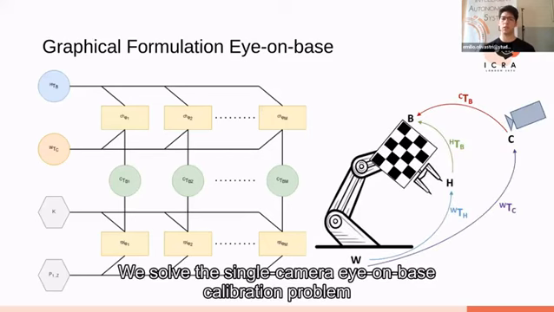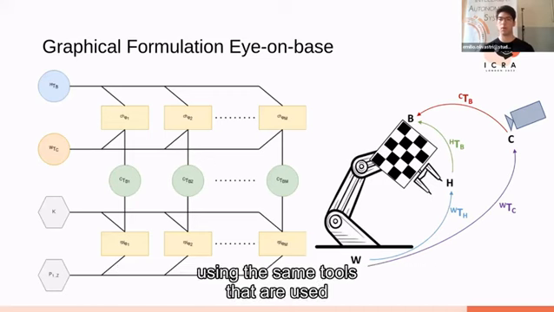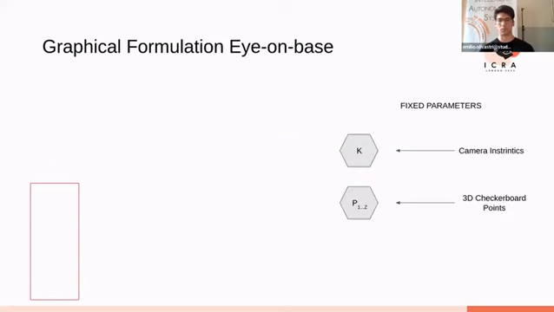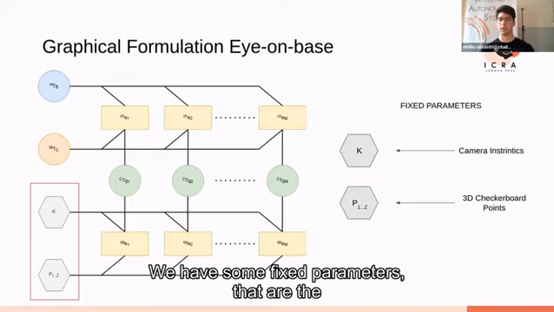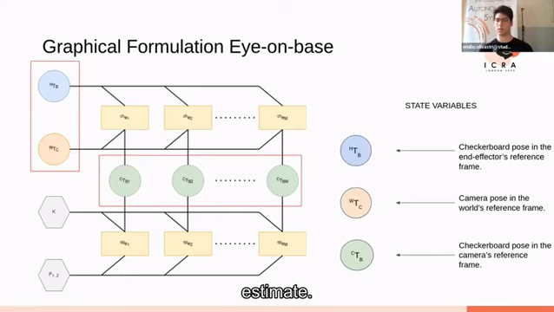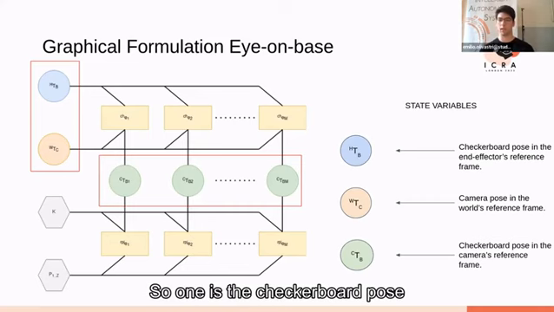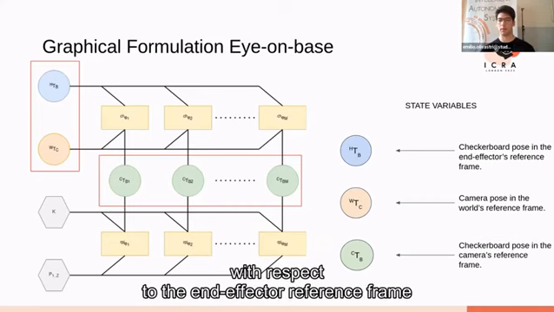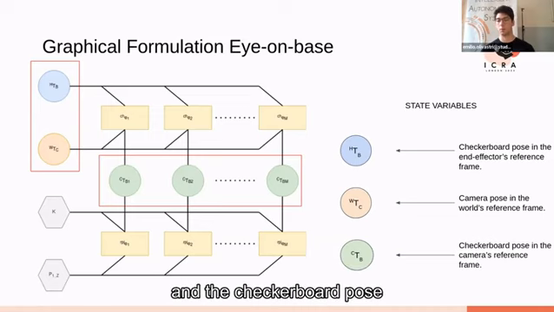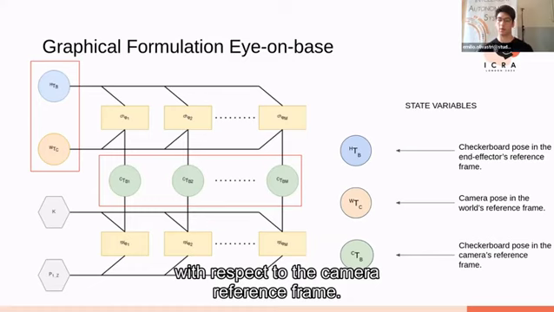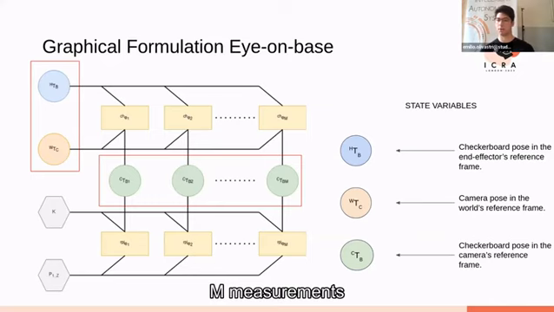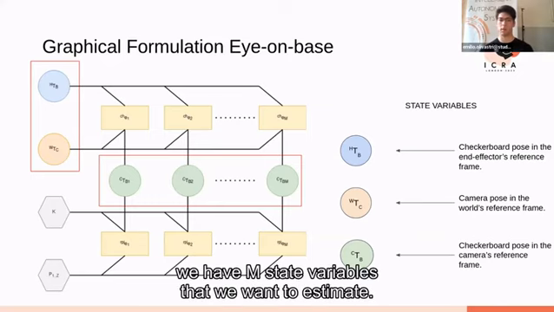To solve the single camera eye-in-hand calibration problem, we use the same tools that are used to solve SLAM problems due to the similarity between the two. We have some fixed parameters that are the camera intrinsics and the 3D checkerboard points, and then we have some state variables that we want to estimate. One is the checkerboard pose with respect to the end effector reference frame, the camera pose with respect to the world's reference frame, and the checkerboard pose with respect to the camera reference frame. And the last one can be seen as a trajectory because if we have M measurements, we have M state variables we want to estimate.